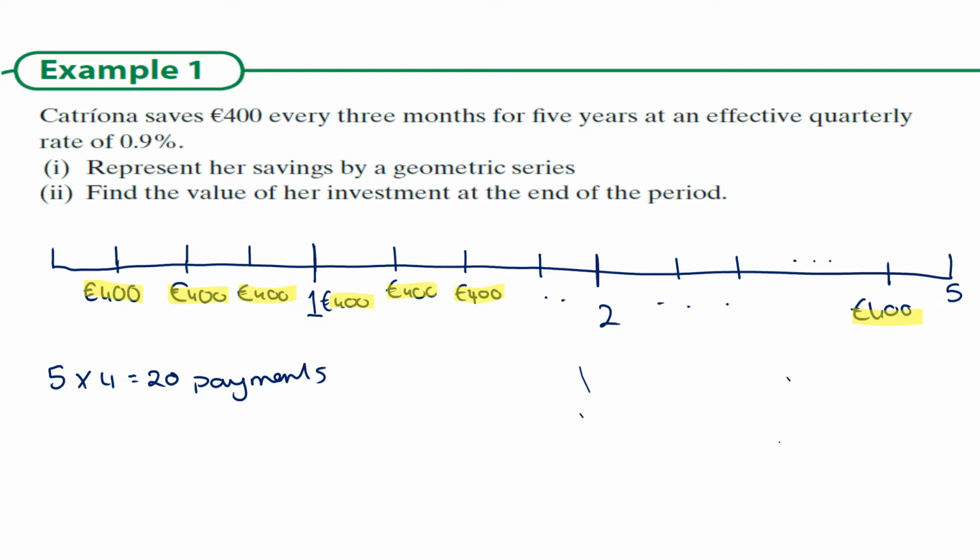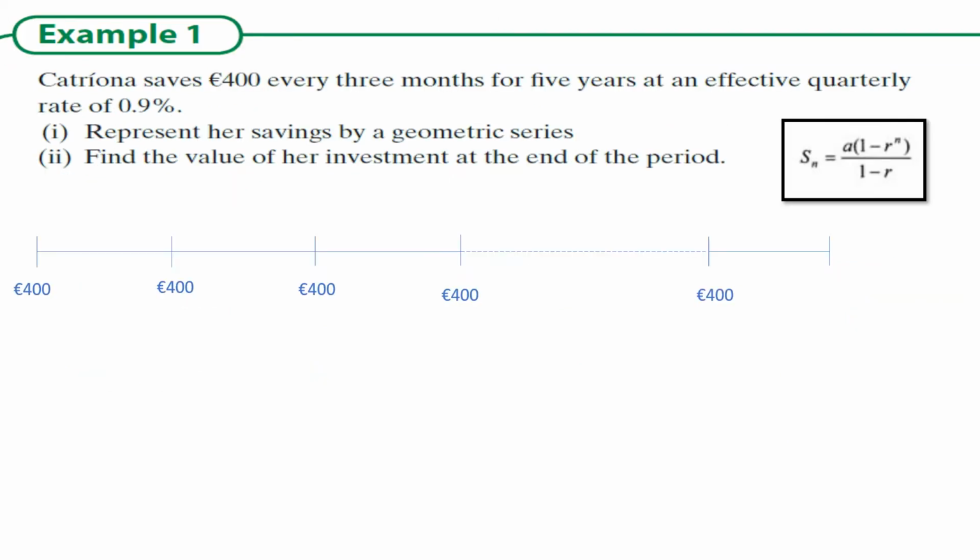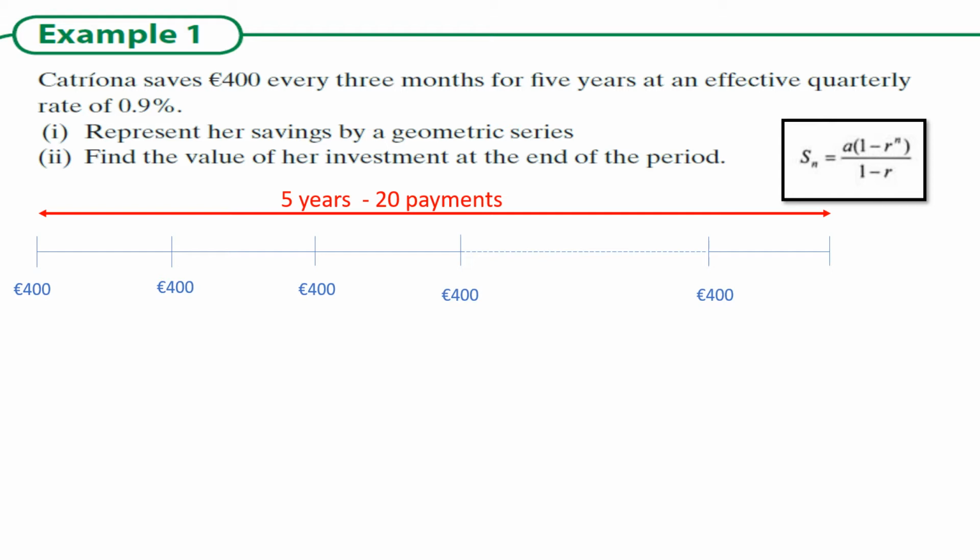So let's simplify this picture a little bit and see what we can do. Here's a much nicer, cleaned up version of what we're looking at. We have these intervals of payment, so 400 at each interval. This whole piece is 20 payments, so 5 years. Remember, these are quarterly, so every 3 months, which means every year there are 4 payments, and over 5 years there will be 20 payments overall. So if we take that first 400, it is invested for these 20 payments.